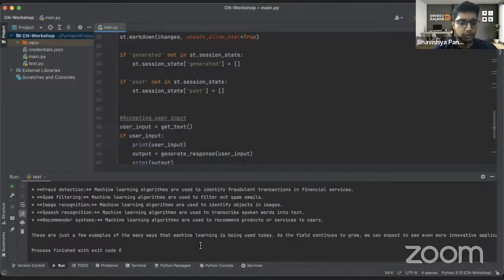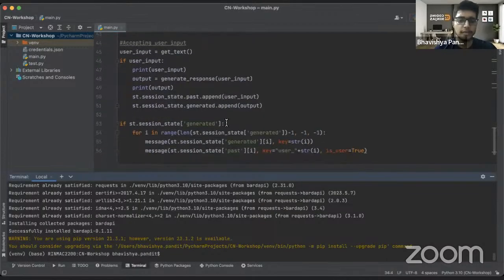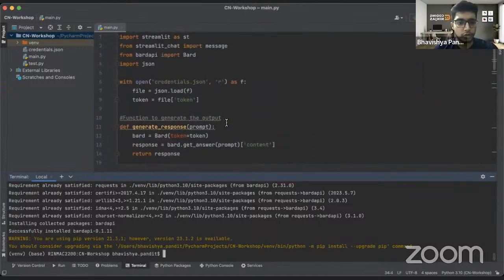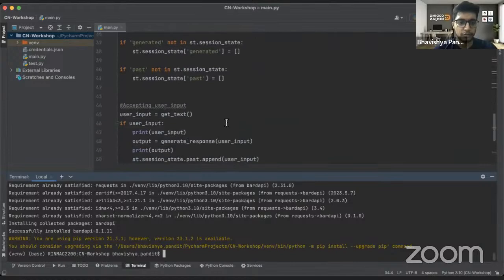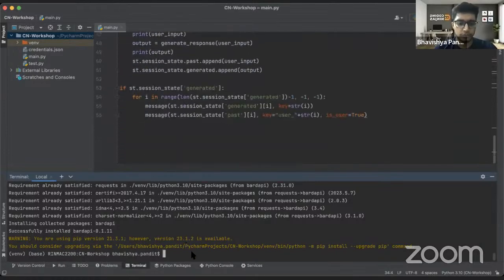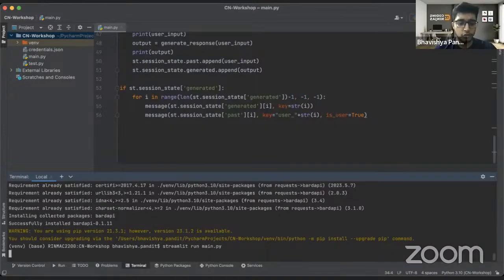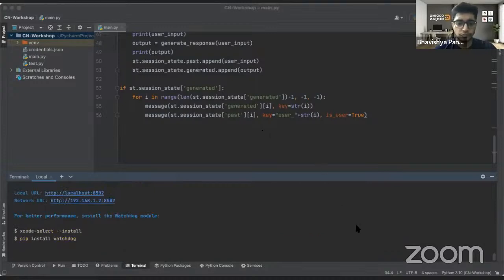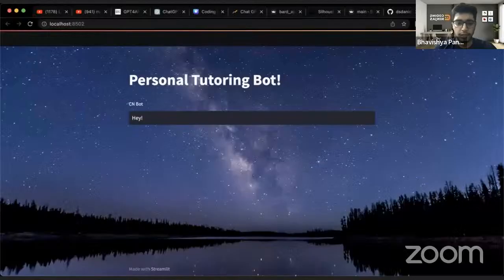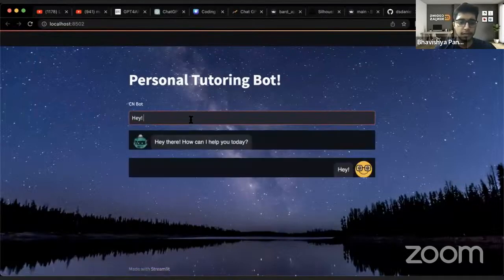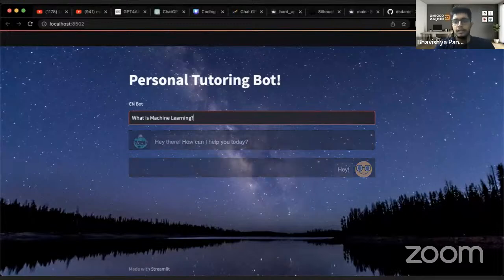Now let's close this file. Let's go to the terminal again and see if this thing is working or not. I know what the output would be, but I have to explain a few things. Let's run main.py again. We go to our Chrome browser, and we have written hey, and here it is written, hey there, how may I help you? So I'll just write, what is machine learning? All right, I'll press enter. It is running again.